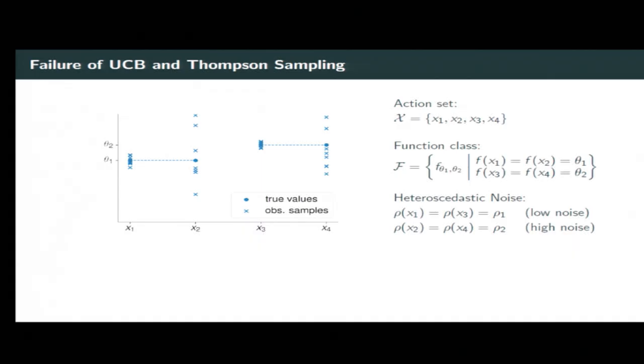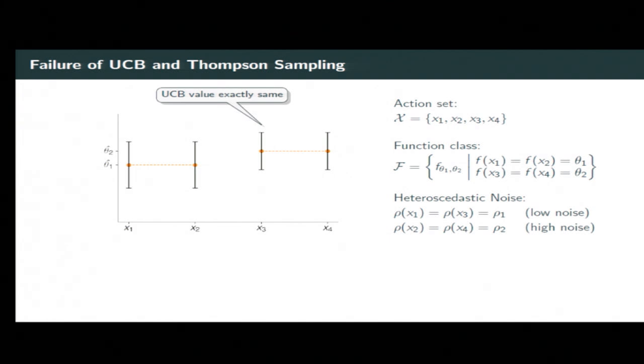Now, given some samples, like shown in this picture, we can construct estimators for theta1 and theta2, and from these we get predictive intervals for all of the actions. But by exploiting the structure of this function class, the upper confidence bound, for example, is going to be the same for the actions x3 and x4. So the UCB algorithm, which picks the action with the largest upper confidence bound, has no natural preference between x3 and x4. Even though we now know in that example that x3 is the more informative action. And the same can be shown for Thompson sampling.